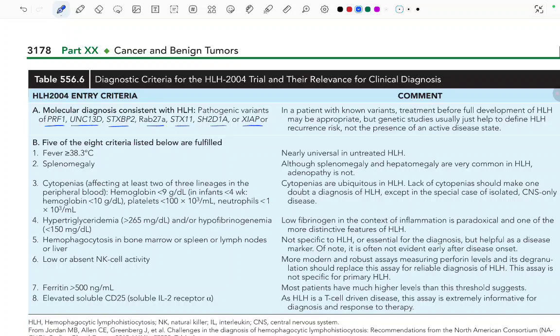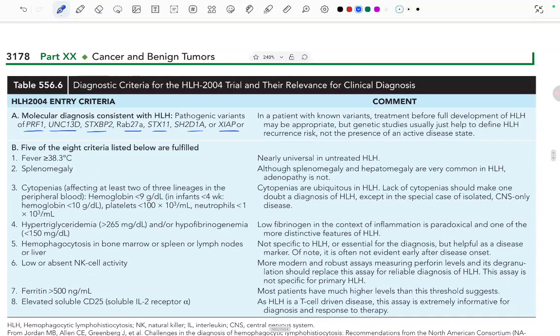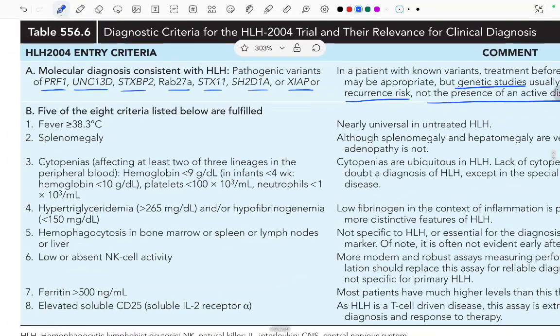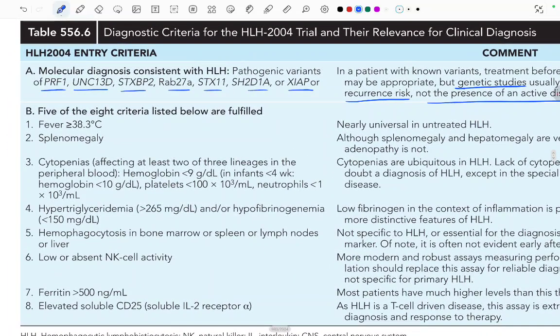Or in a patient with a known variant, treatment before full development of HLH may be appropriate, but the genetic studies usually just help to define the HLH recurrence risk, not the presence of active disease state. So these genetic studies are useful to define the HLH recurrence risk, not the presence of the active disease. Five of the 8 criteria listed below are fulfilled.